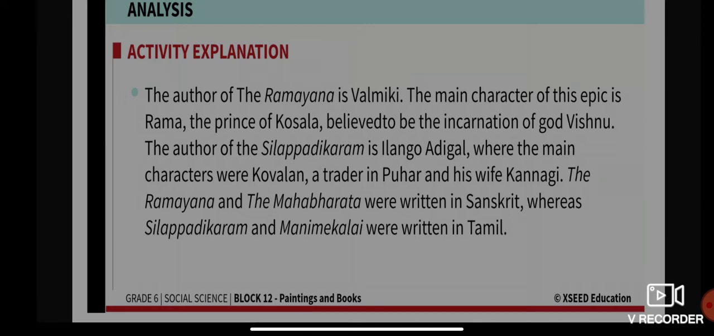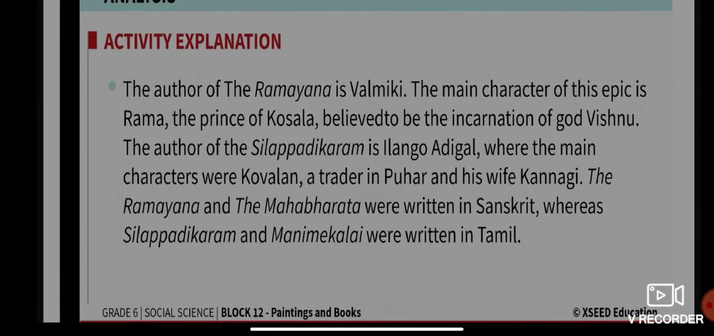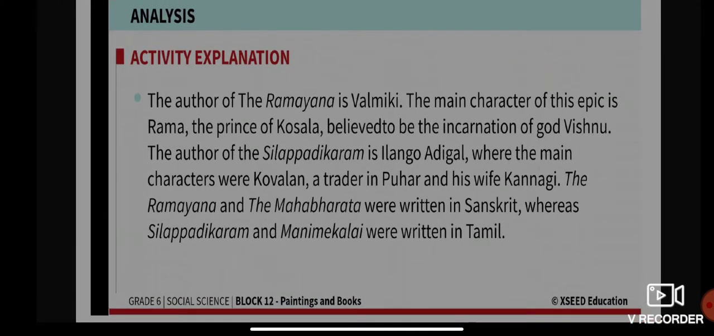The author of Silapadikaram is Ilango Adigal, where the main characters are Kovalan, a trader in Puhar, and his wife Kanagi. The Ramayana and the Mahabharata were written in Sanskrit, whereas Silapadikaram and Manimekalai were written in Tamil. So that is the language they were written in.